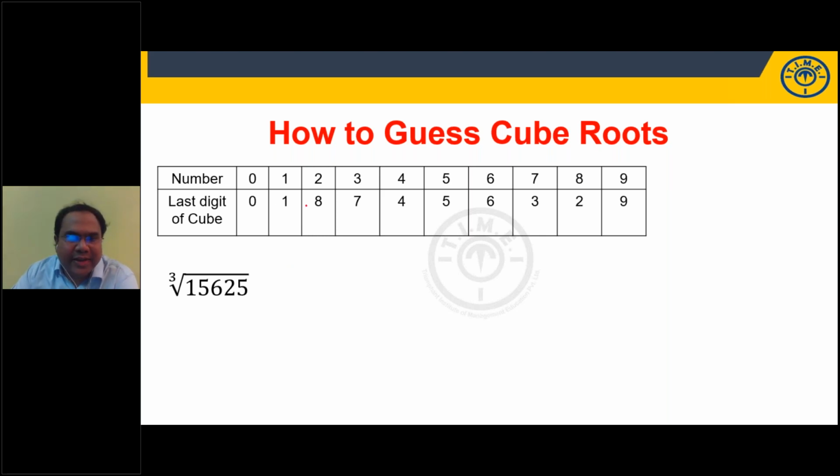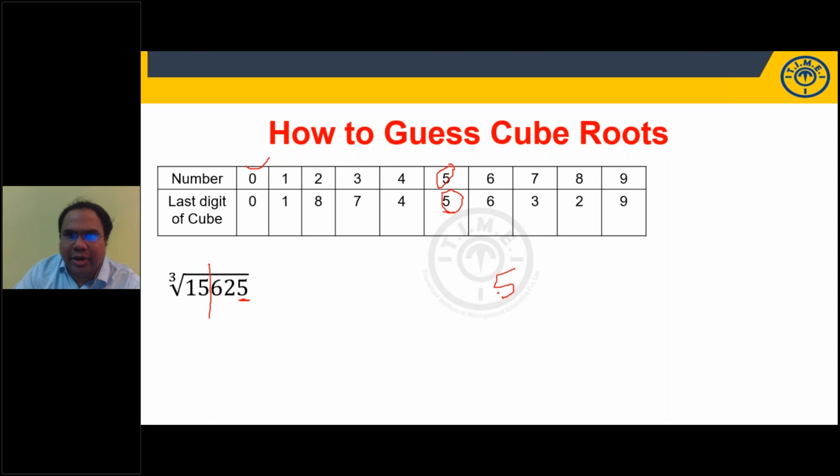Alright. Now, unlike squares, they will not follow any particular pattern. You can see 0, 1, 2, 3, 4, 5, 6, 7, 8, 9, and then 0, 1, 2, 3, 4, 5, 6, 7, 8, 9. For all 10 digits, the last digits in the cube are also 0 to 9. They are not following any particular pattern like your squares. Okay, anyway, we'll guess the cube root of 15625. What you need to do is, from the right hand side, take 3 digits as one part, and the remaining number on the left hand side. 625. What's the last digit in these 3 digits? 5. A cube ending with 5 means the last digit of the number should be 5.